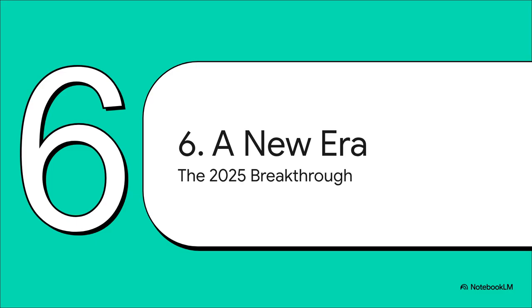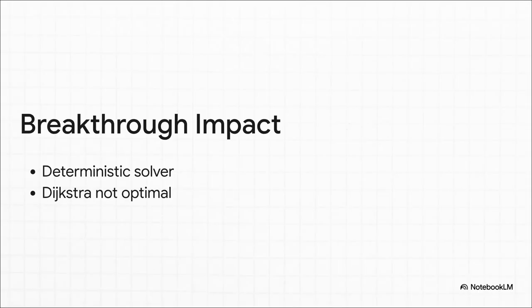Finally, Section 6. A new era for graphs. You really cannot overstate the impact of this 2025 breakthrough. It's basically the holy grail in algorithmic design because it checks all the absolute hardest boxes at once. It's the very first deterministic algorithm to break the bound on sparse graphs. It works perfectly on directed graphs. It allows for real, non-negative weights. It operates entirely within the strict boundaries of the standard comparison-addition model.